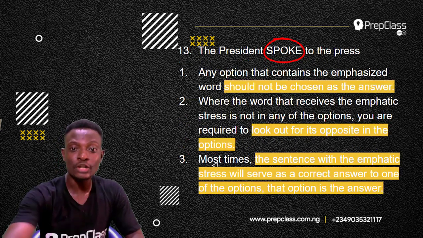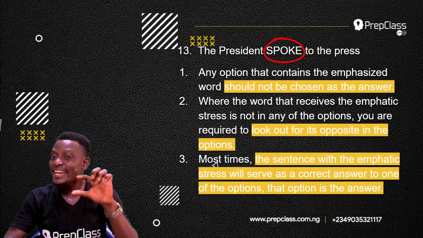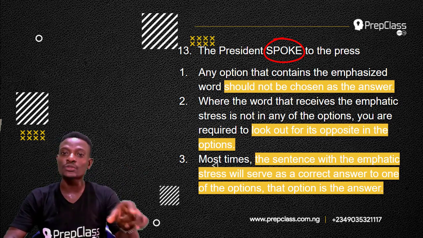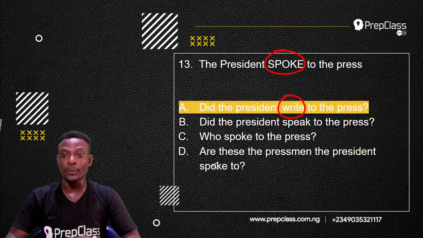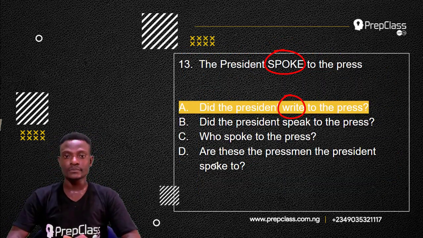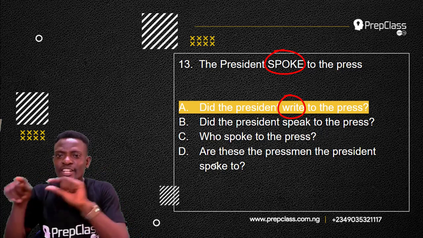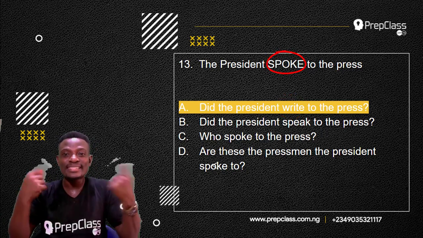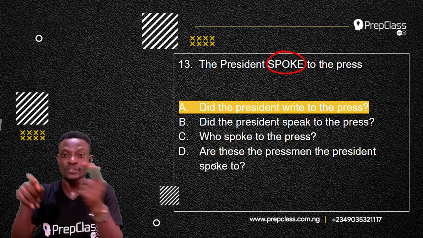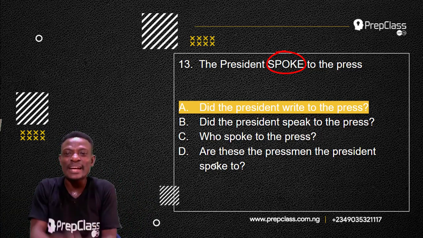Remember, the second rule states that where the word that receives the emphatic stress is not in any of the options, you are required to look out for its opposite in the options. Now, looking at option A, the opposite of spoke is write. So, did the president write to the press? No, the president spoke to the press. So, the statement, the president spoke to the press, is serving as an answer to, did the president write to the press?